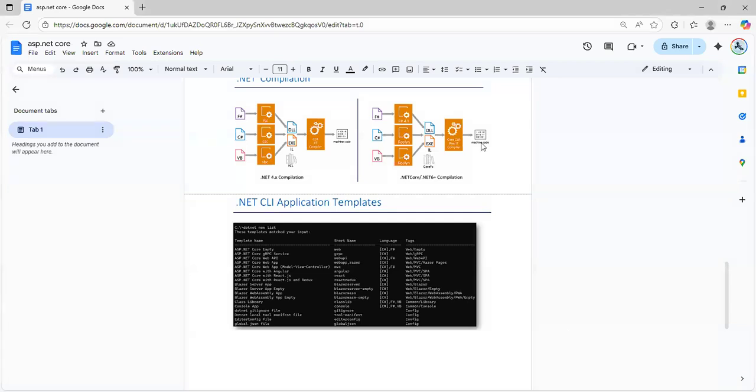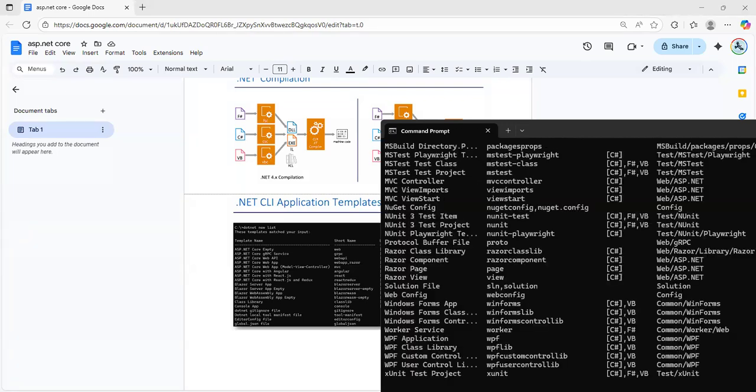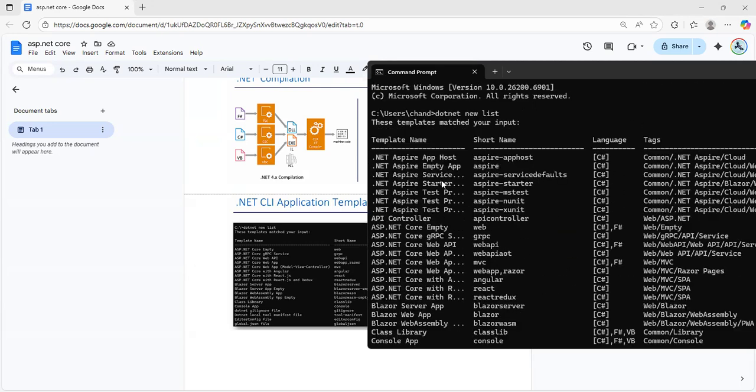Can you see my screen? Yeah, okay. So here we can type dotnet new list. Okay, this is the command. Through the CMD command we can create the application. Suppose we have ASP.NET Core Web API and we want to create the Web API. So we write here dotnet new webapi.